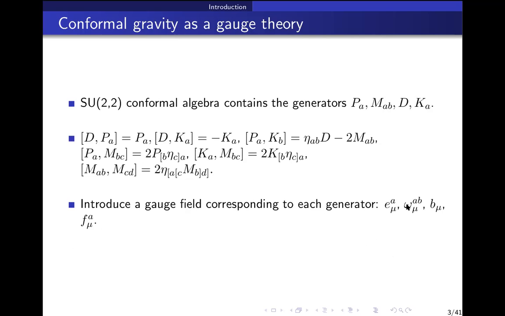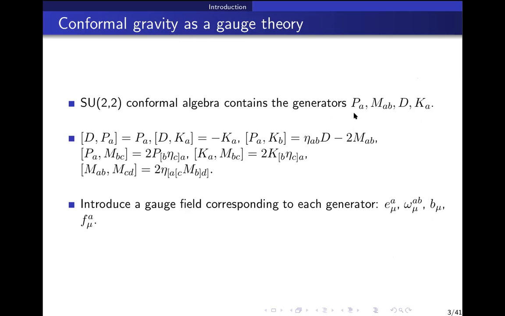What was discussed extensively in ST4 is that this M_ab, D, and K_a are only the internal part of these transformations of Lorentz transformation, dilatation, and special conformal transformation.